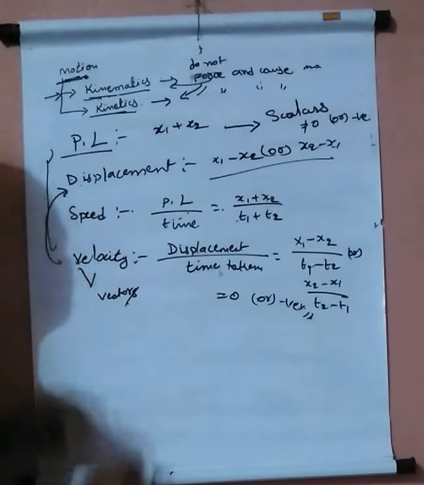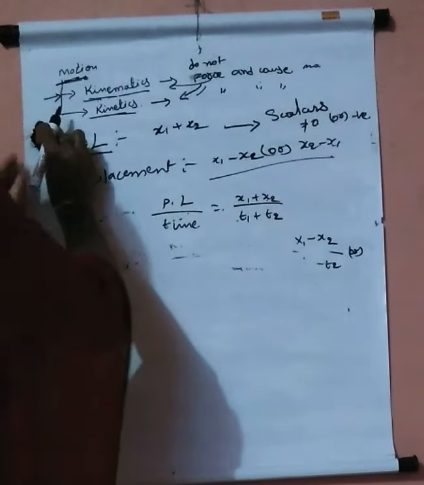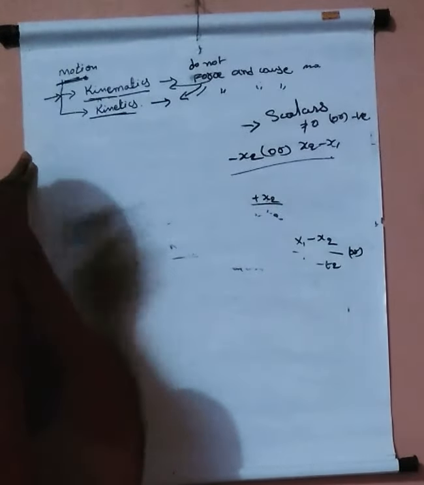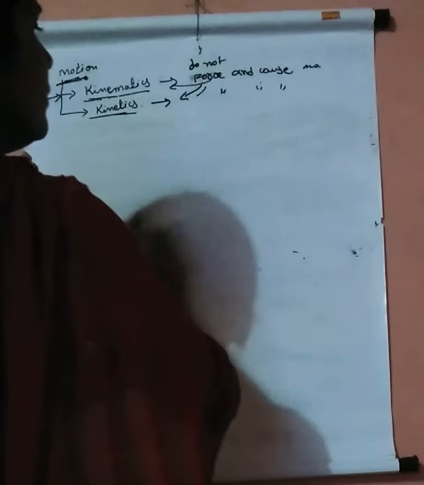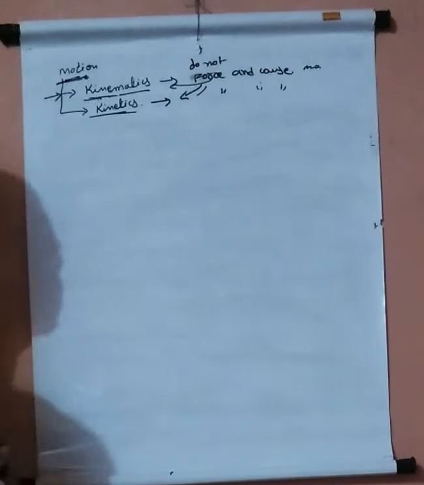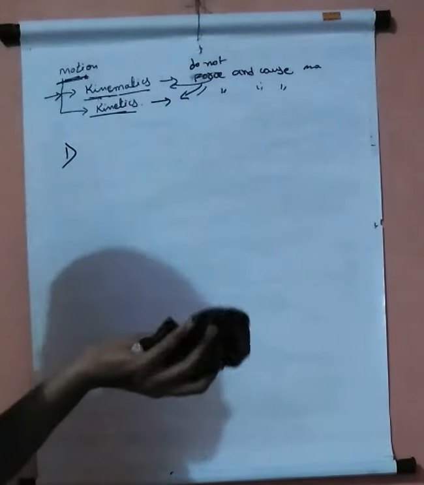Clear? So in this topic the very important formulas are the kinematic equations. We have three kinematic equations. They are very important to solve any problem in which the object is in motion; they come in second PUC as well as in first PUC.